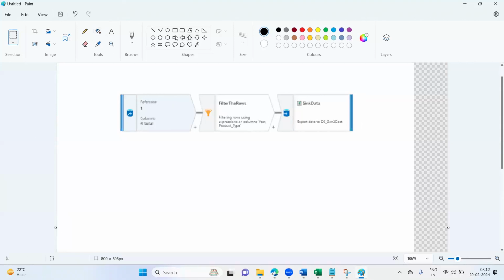Here you would be having a source. Correct now? You will be having here a source system, and here you will be having a destination.